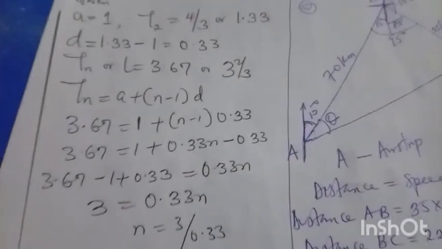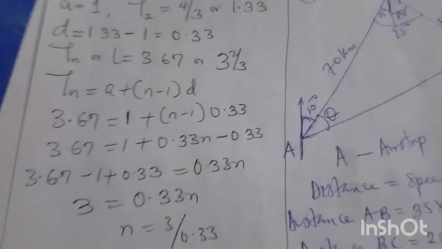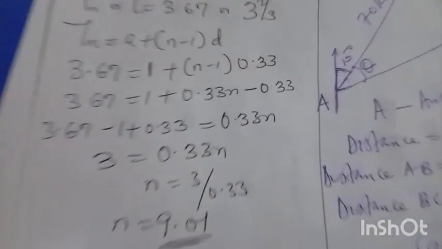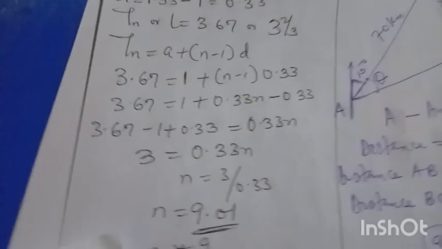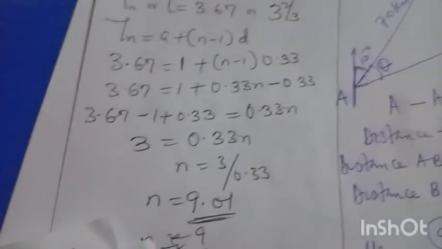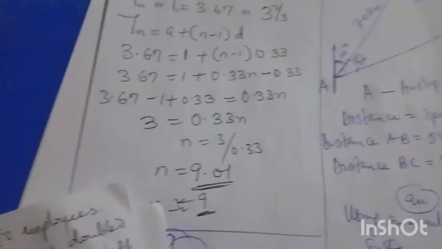And they give us the last term, which will make us know the value of n. They give us 3.67, which is also 3 and 2 over 3. From there, we replace all those items. We have 3.67 for the last term given to us. Our first term is 1, that is A. Our D is 0.33. So open bracket. When you open bracket, that's where we are. And at the end of the day, we got 9. With this, we have settled question number 4 and question number 5 together.